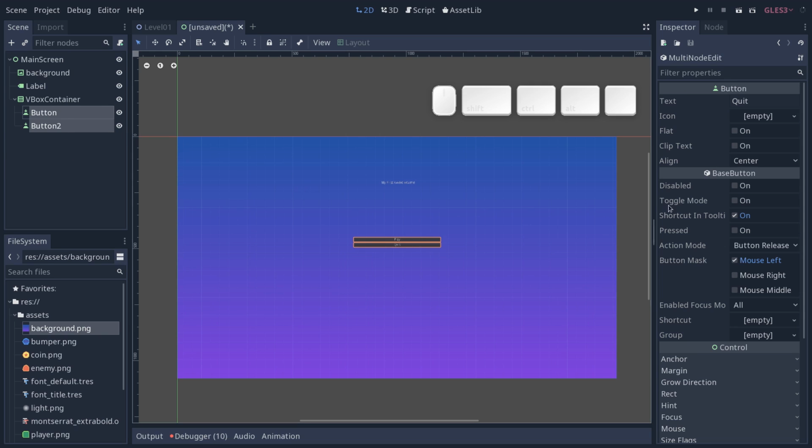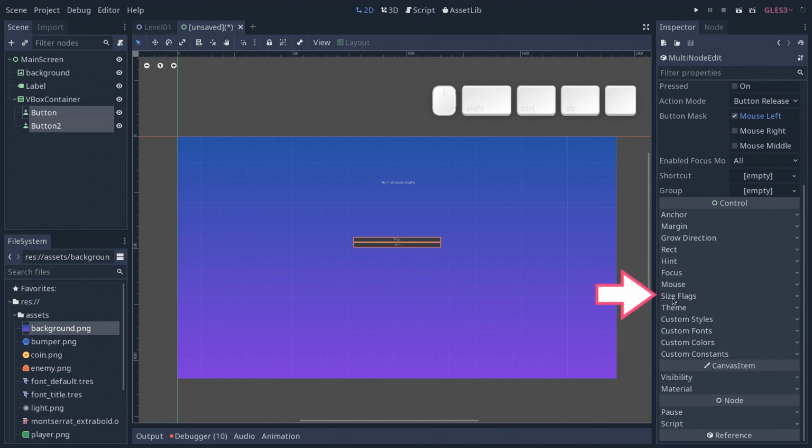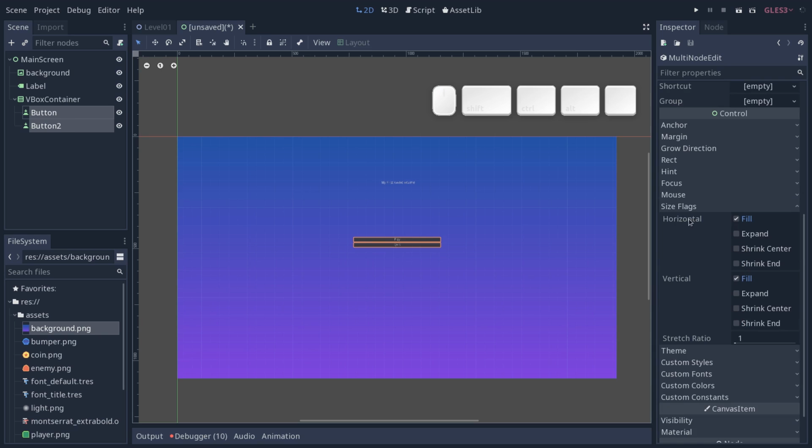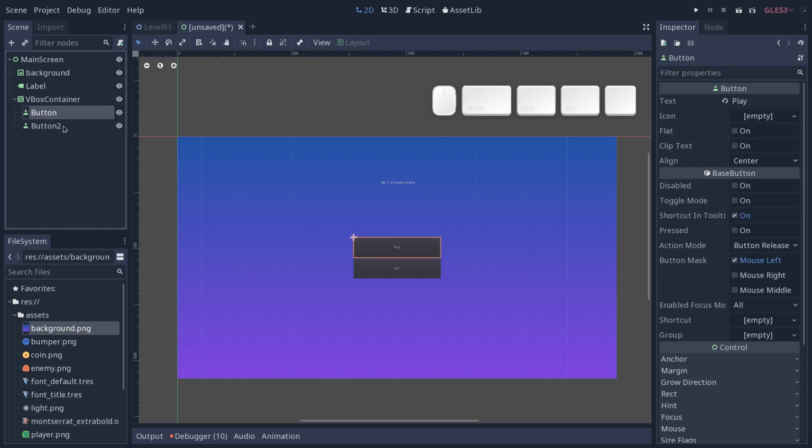So we're going to go to the size flags category, expand it, and then you will see you have horizontal and vertical flags. These trigger some special modes or behaviors on the control nodes. Expand vertically means that the nodes will resize vertically to take all the available space, and they will compete for space.